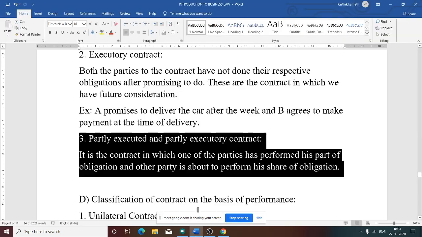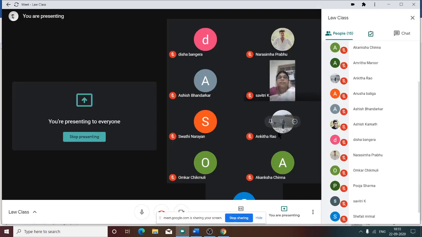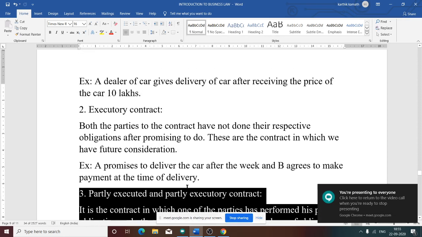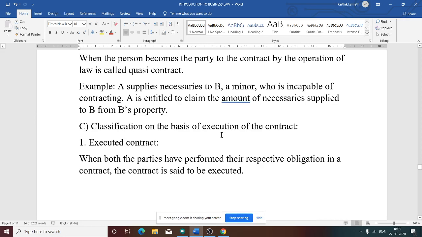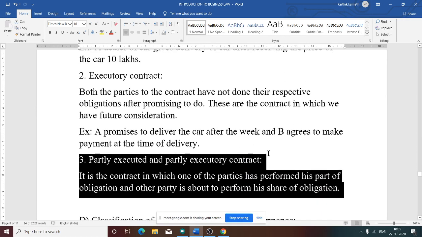That is the example you can give. Or else I have paid the 10 lakh and now the showroom dealer is making a delay in delivering the car. In that case, I have executed the contract, and the dealer is about to execute the contract. So now we have discussed the classification on the basis of execution of contract. The first is the executed contract, then executory, and the third is partly executed and partly executory contract.